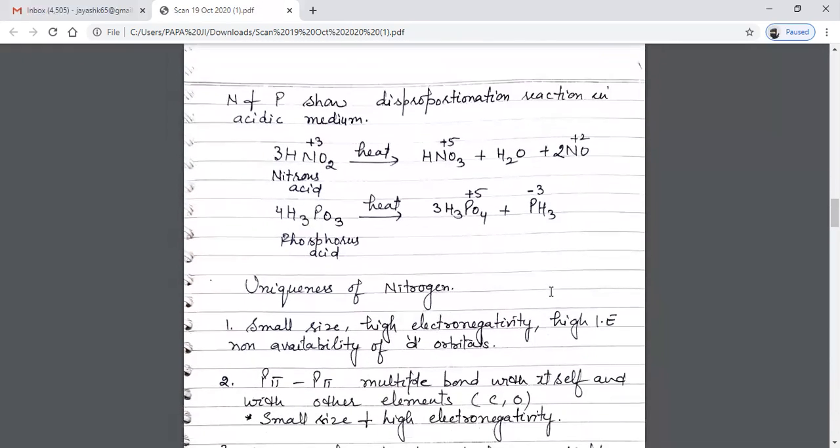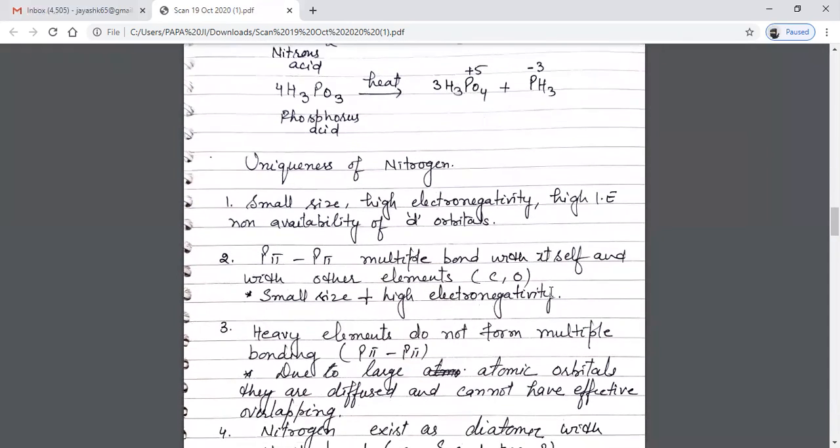Now, what are the properties of nitrogen which make nitrogen entirely different from the rest of the members? A very important question. It's due to small size, high electronegativity, high ionization enthalpy, and the non-availability of d orbitals. Nitrogen shows p pi-p pi multiple bonding with itself as well as with other elements. It shows this with carbon and oxygen.